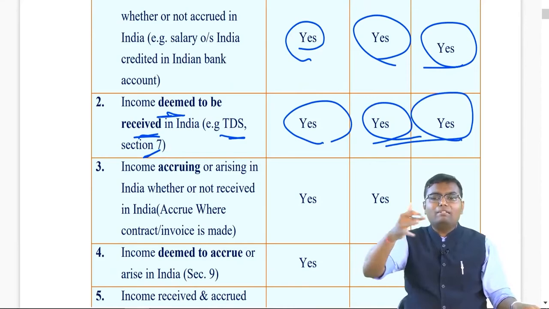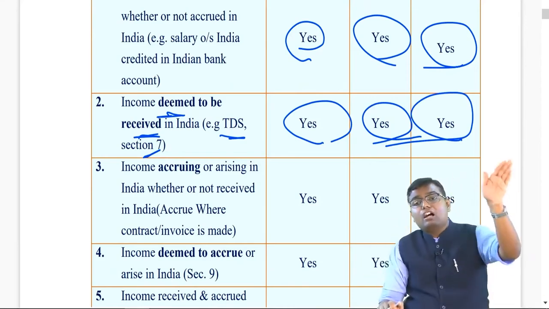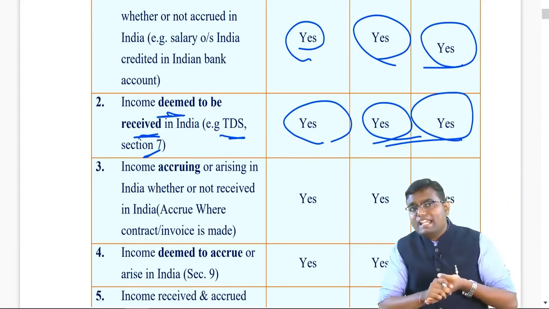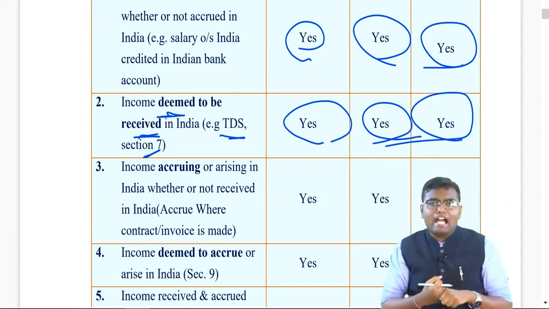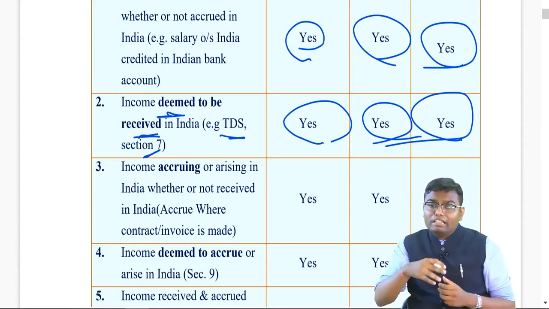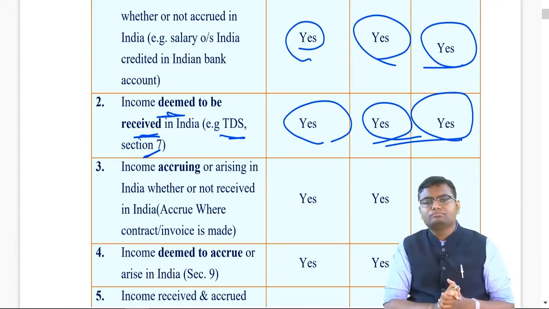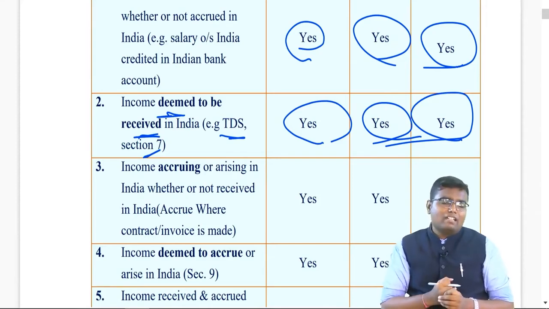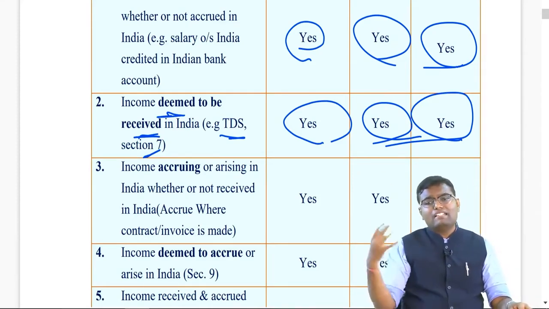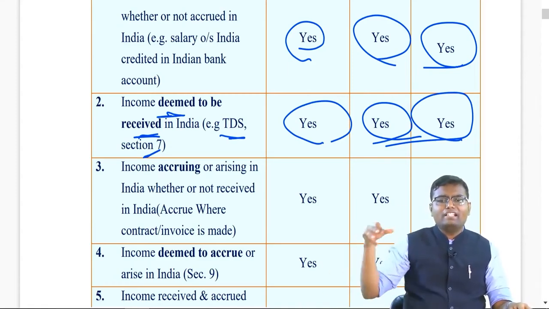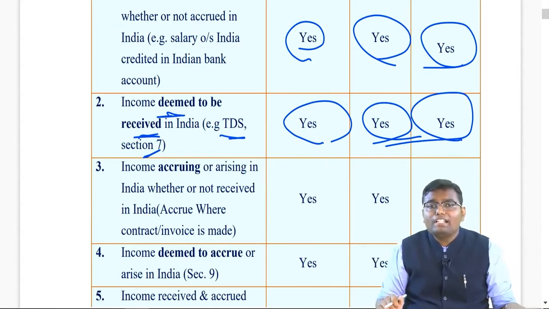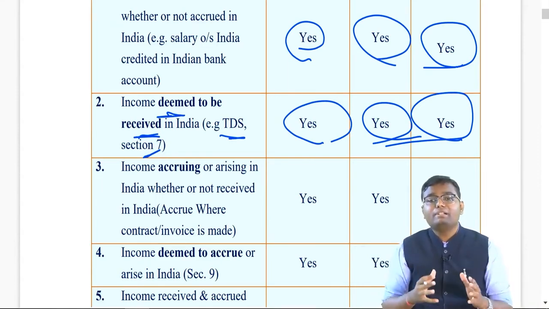Now let's say your income is not received in India. It is accrued in India, arisen in India. Remember, income is said to be accrued or arisen in India if your agreement is signed in India, if your invoice is generated from India. Let's say I have a property in London for which there is a tenant with whom I have signed a rent agreement in India. My rental income will be said to be accrued in India. Rent agreement drafted in India.